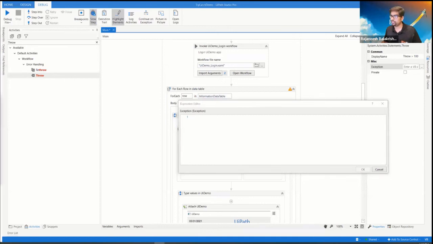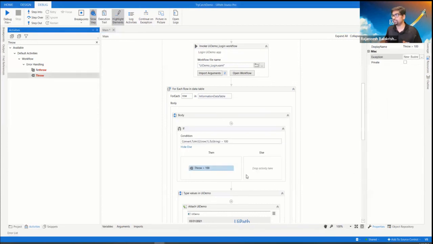There is a syntax to generate the business rule exception, which is new BusinessRuleException. We give new BusinessRuleException and give our message inside, which is the value greater than 100, right? So this shows that there is an exception raised.